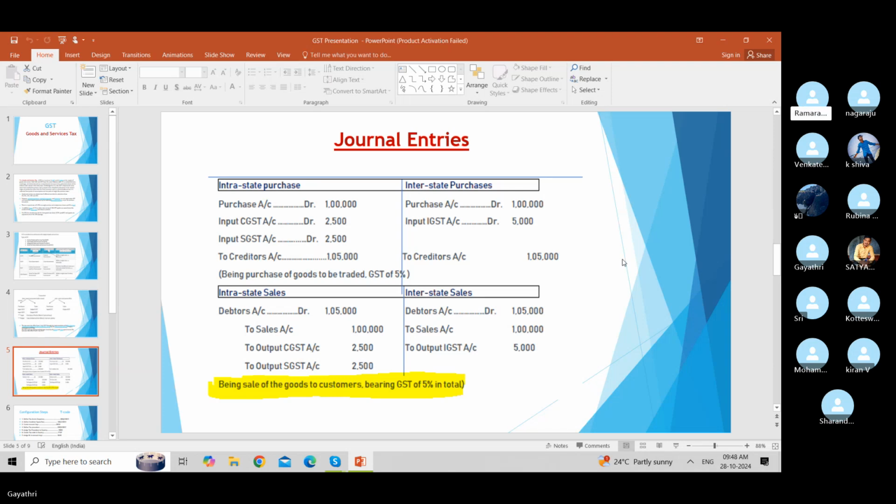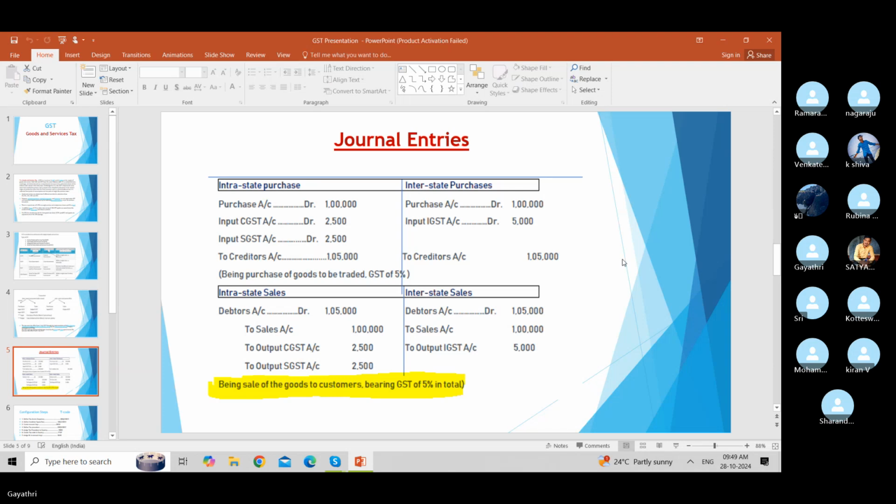With GST, purchases accounted to 1 lakh, input CGST 2,500, input SGST 2,500, to vendor or creditors 1,05,000. If it is an interstate transaction, purchases accounted to 1 lakh, input IGST 5,000, to vendor or creditors 1,05,000.